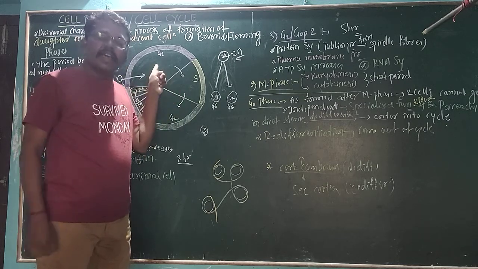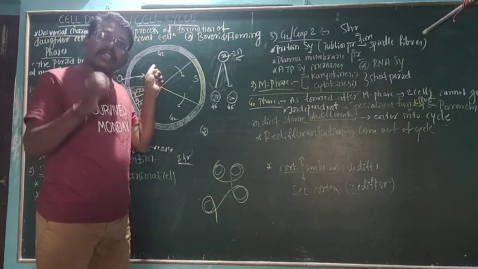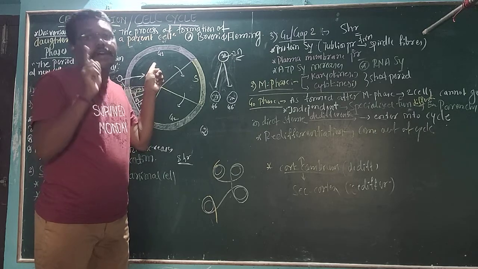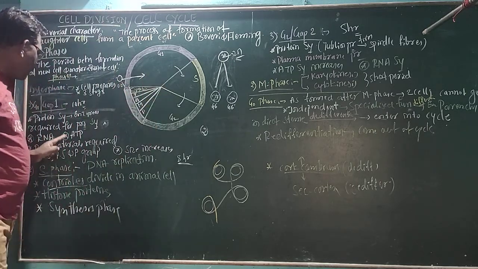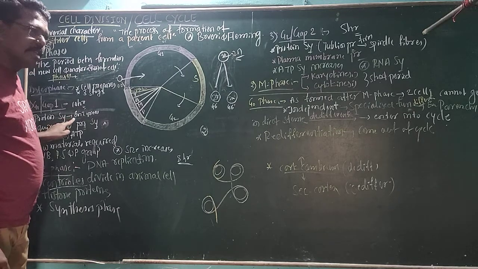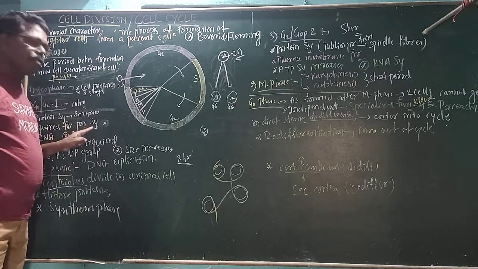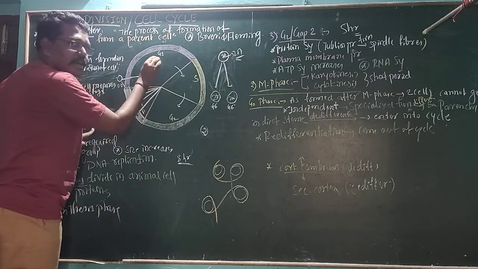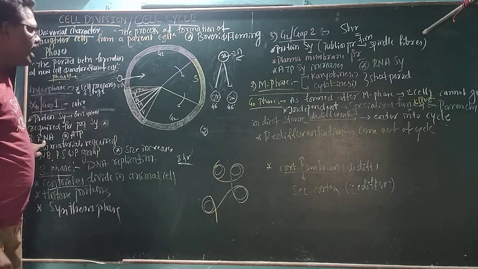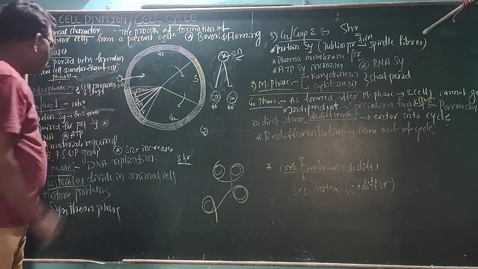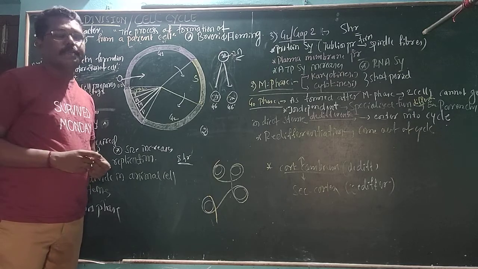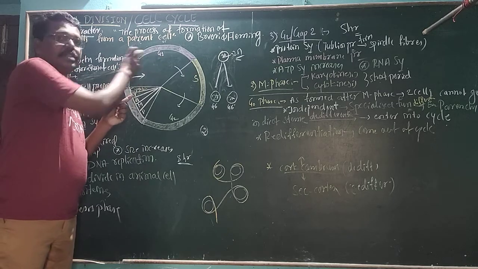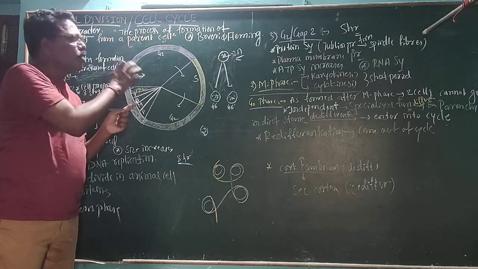For the purpose of DNA replication, some enzymes will be required. Those enzymes will be formed within the G1 phase. Hence, protein synthesis will be done within this G1 phase. Some enzymes required for DNA replication will be synthesized within this G1 phase. RNA will be synthesized here as well. Then adenosine triphosphate, ATP, the energy currency of the cell, will also be manufactured within the G1 phase. A lot of ATP will be manufactured within the G1 phase.